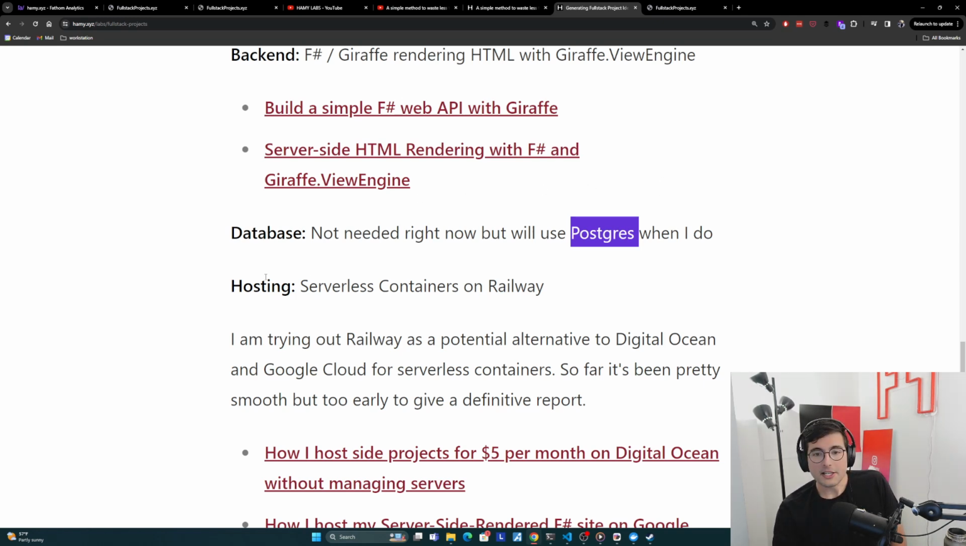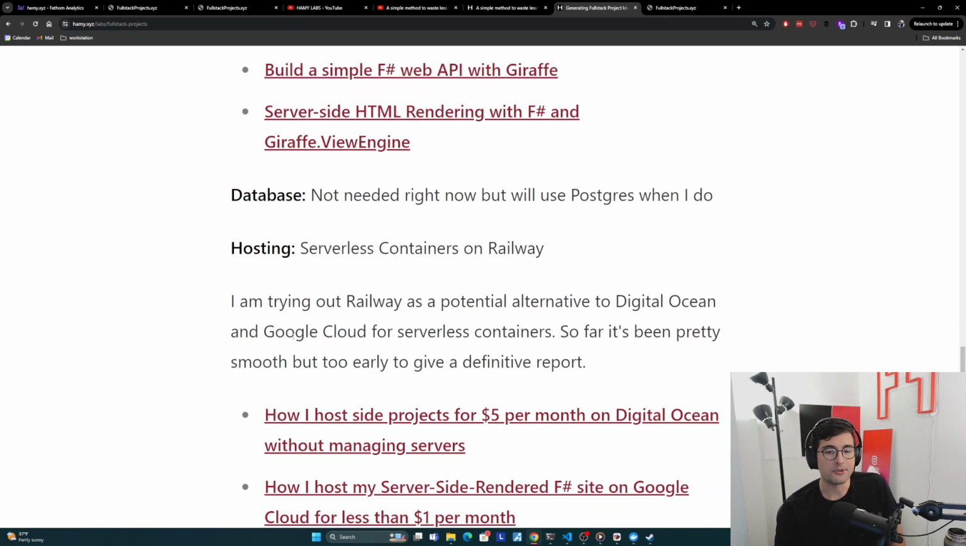One interesting change is that for hosting, I'm trying out serverless containers on Railway, kind of as an alternative to DigitalOcean and Google Cloud, which is what I've been running on for the past several years for serverless containers. I'm still pretty new with them, and I only really just found out they existed via some forums recently. So it's too early to give a definitive report on how I like this or any kind of recommendations, but so far it's going smoothly. So I'll probably report back on that when I have more information.